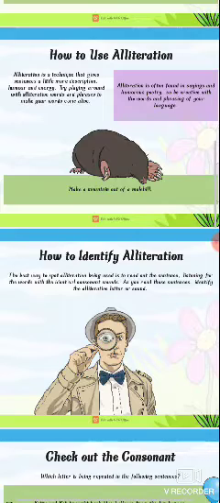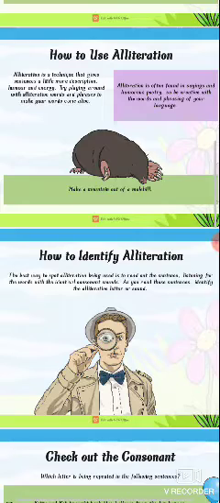Try playing around with alliterative words and phrases to make your words come alive. And alliteration is often found in sayings and humorous poetry. So be creative with the words and phrasing of your language.